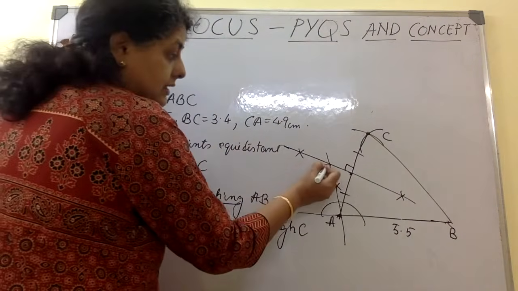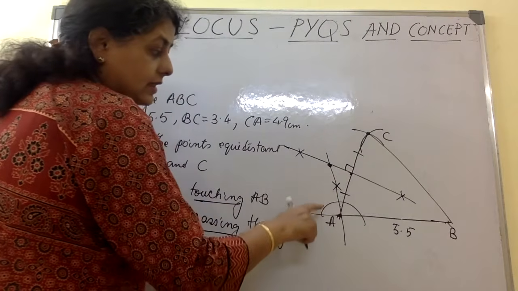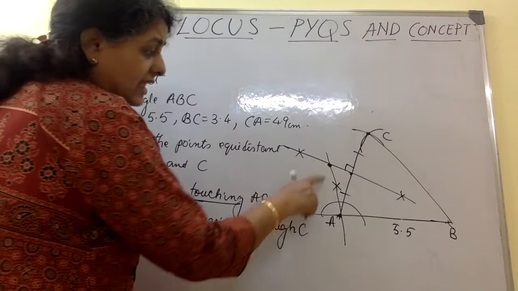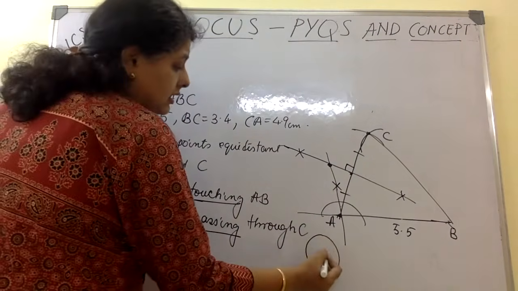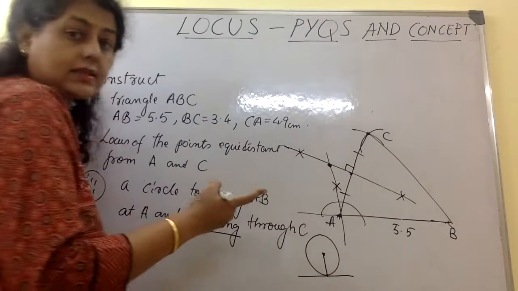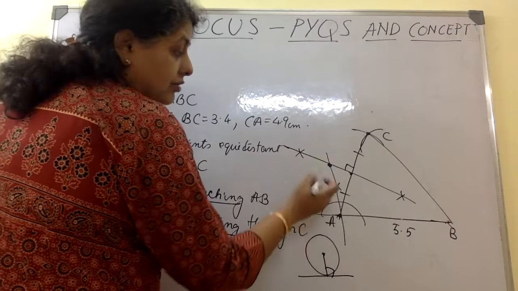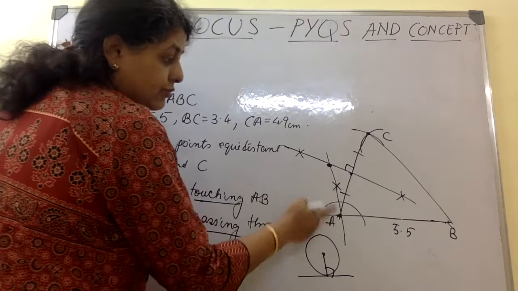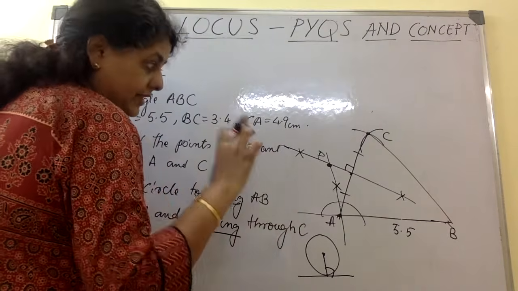Now if you take this as the center, then it is going to touch because this line is at 90 degrees to this. Remember, in a circle the radius is always at 90 degrees to the tangent. That's exactly what we are doing. So now take this as the center, let me mark it as the point P. This P will act as your radius.